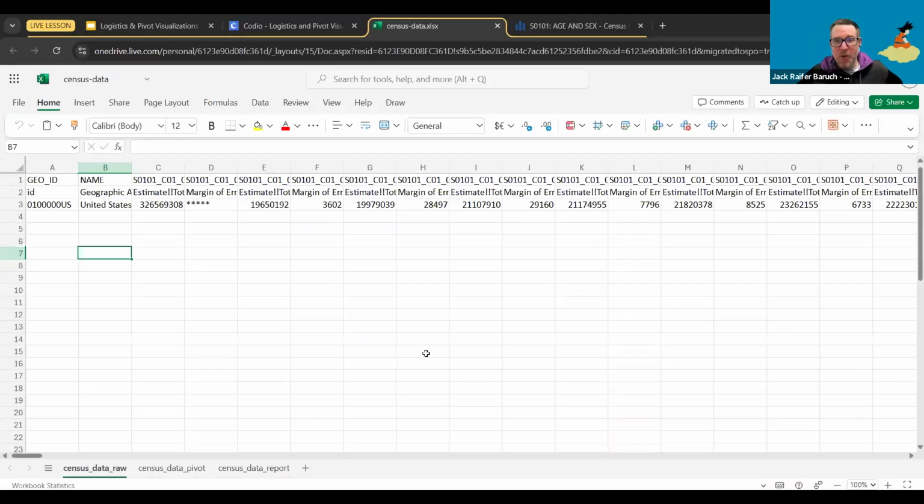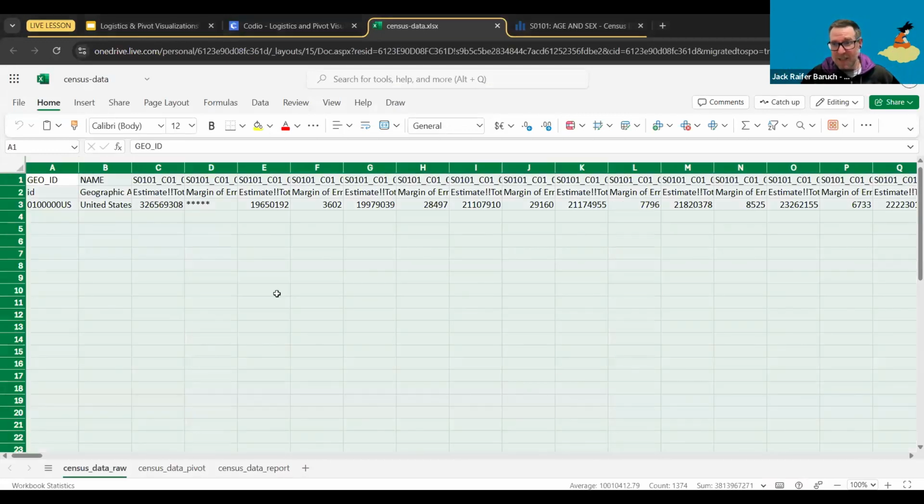All right, so the first thing you're going to do so we can transpose the data is select everything. Now, there are several ways to do this. You could just select everything like this, or you can click on this corner over here, and that's going to select the whole sheet.